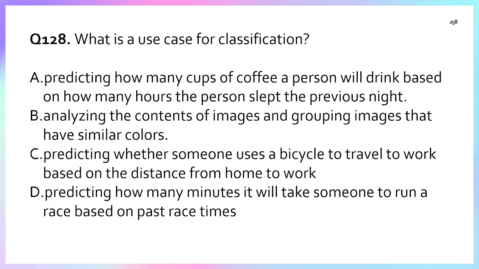Option B, analyze image. That is part of clustering or grouping, right? Whereas option C, predicting whether someone is using a bicycle to travel to work. This is predicting the category, meaning categorical outcomes. Like yes, we can go by the bicycle, or we can go by the car, right? So this is part of the category. So our correct answer is option C. Whereas option D, predicting how many minutes, this is also part of the regression. So the correct answer is option C.